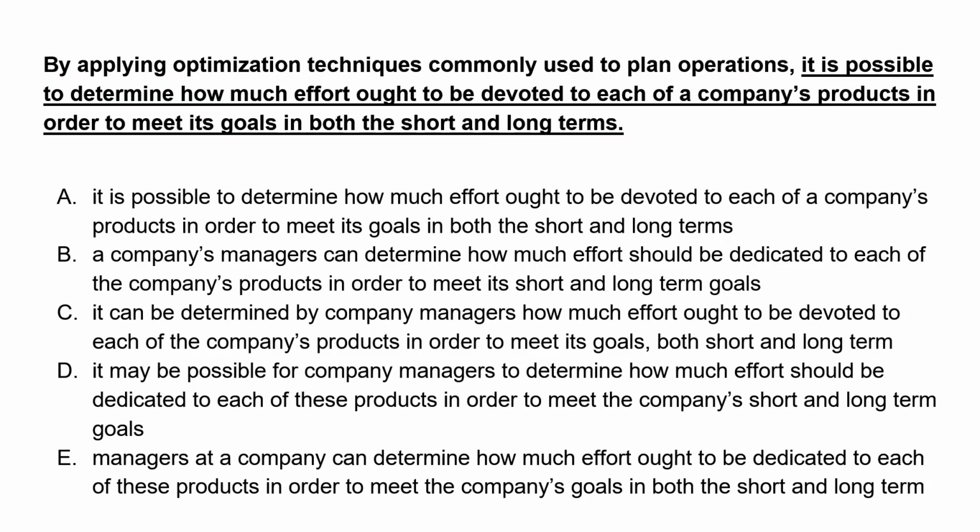So there is an opening modifier: "By applying optimization techniques commonly used to plan operations, it is possible..." Again, that's wrong. Who is applying the optimization technique? The noun should come here. What is this "it" referring to? "It is possible to determine." So "it, by applying optimization technique" sounds very awkward, unidiomatic, as it is said. So answer choices A, C, and D can be eliminated.